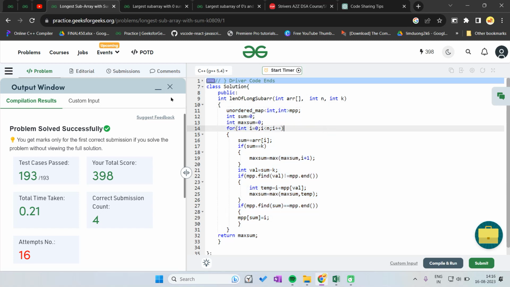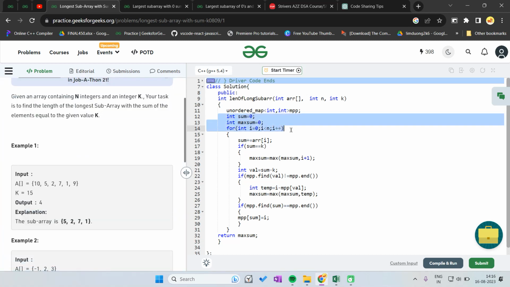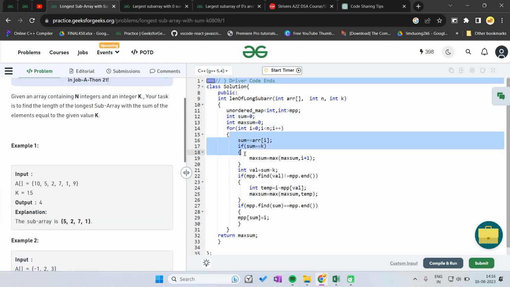So what we did, we initialized two variables, sum and maximum, and for sum we keep adding every element. Just remember one point, we are storing the sum so far and at what index that sum occurred. And if there are zeros, be careful about them, because they just add up to the value. So check if the sum is previously present, then don't update it.